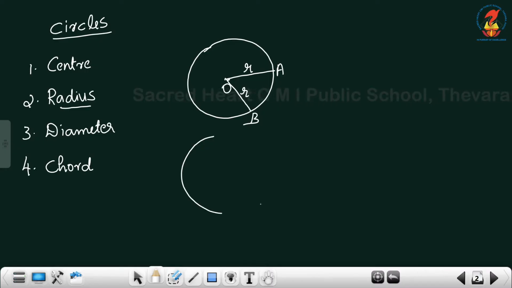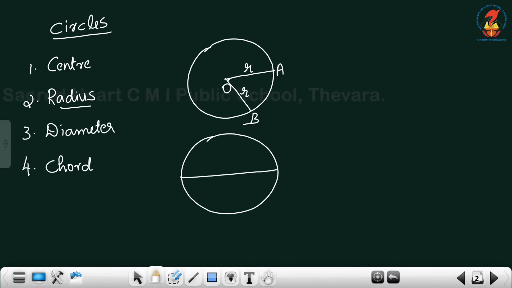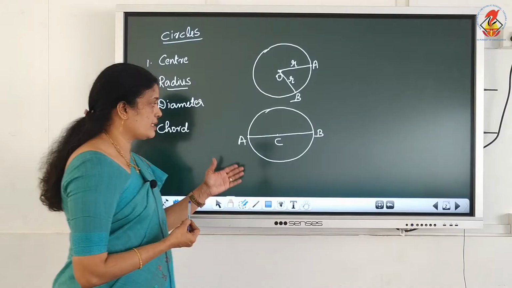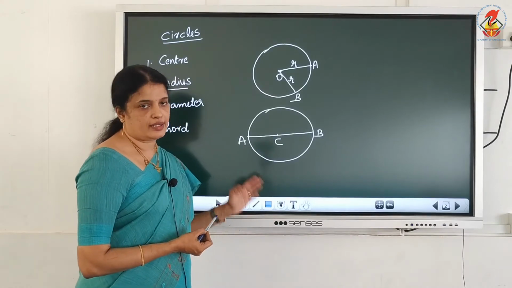Diameter means what? AB is the diameter. This line segment passes through the center, having its endpoints on the circle. Okay, the circle has infinite number of diameters.